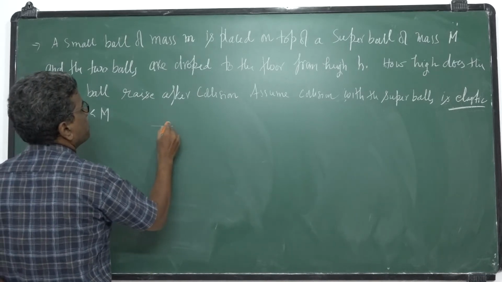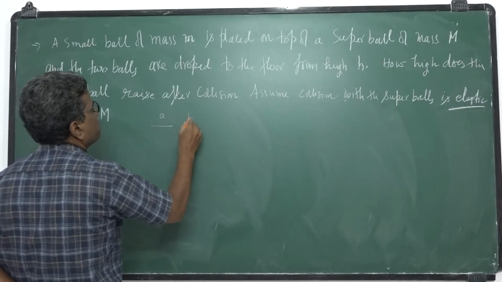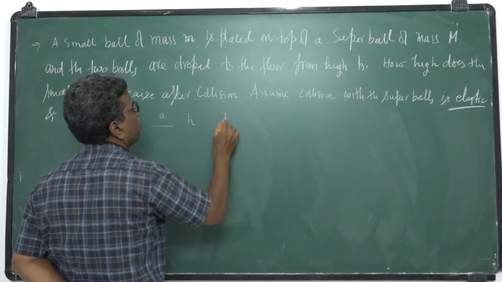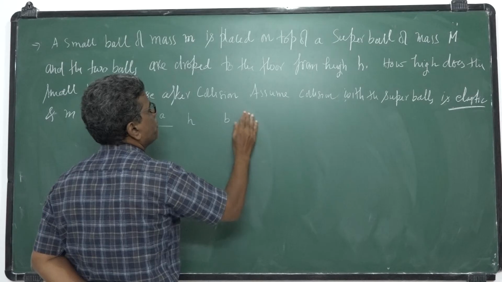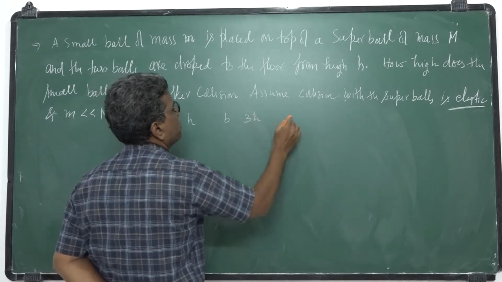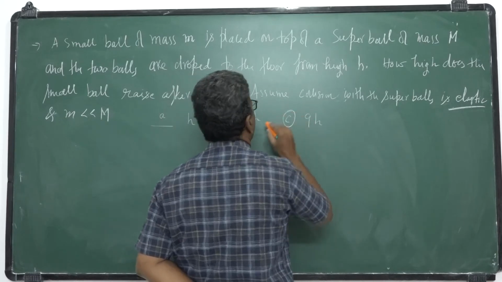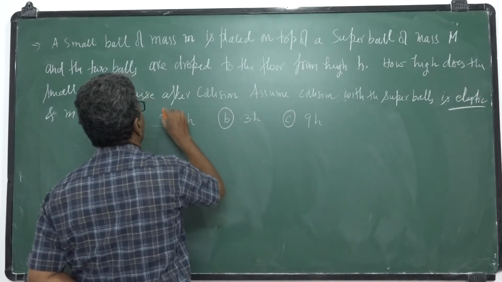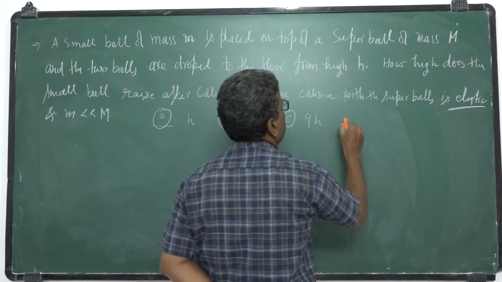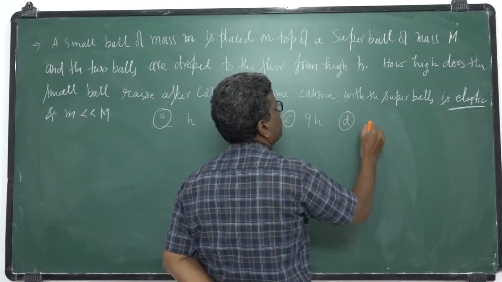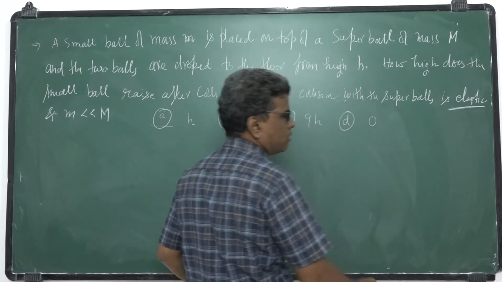So you have options: A) H, B) 2H, 3H, C) 9H, D) 0H.